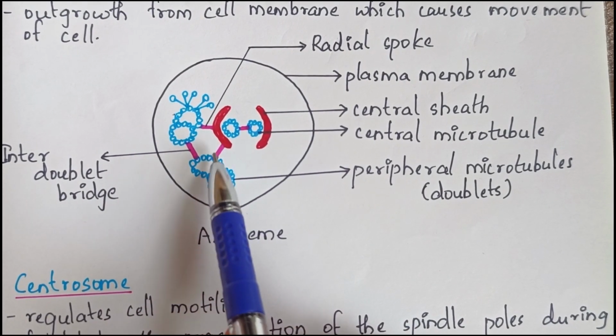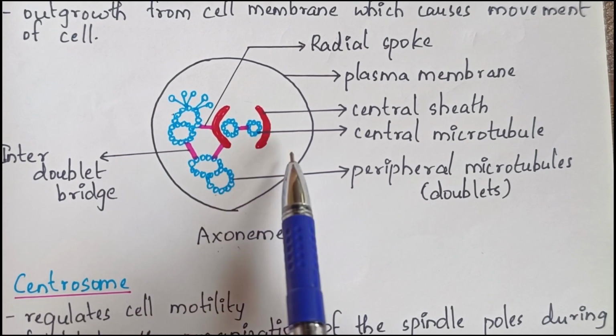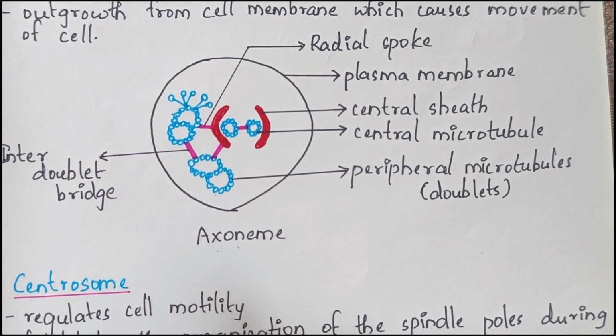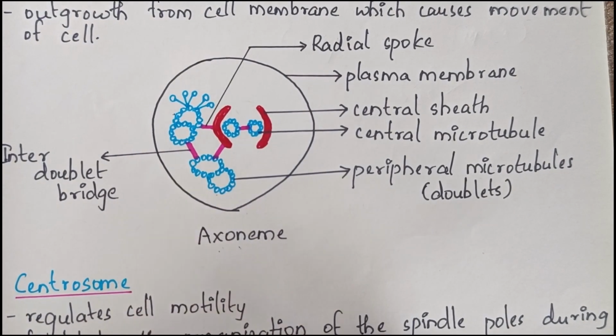This is a radial spoke. And the peripheral doublets are interconnected using linkers. This is the basic structure of an axoneme.